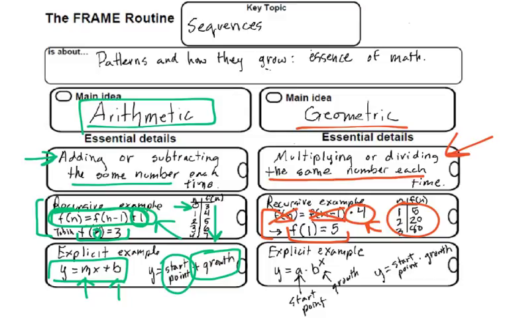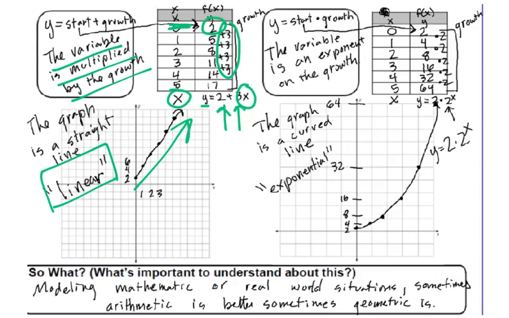Now, the explicit example, it's kind of like a slope-intercept form for geometric. Our y-intercept, or our starting point, is a times our growth, our b. So the same basic idea, because we're multiplying, we have some different aspects to it. So in a table, our growth, we can see it by either multiplying or dividing. Our starting point is still the same, where x is 0, the y or the f of x, that number is where we go.